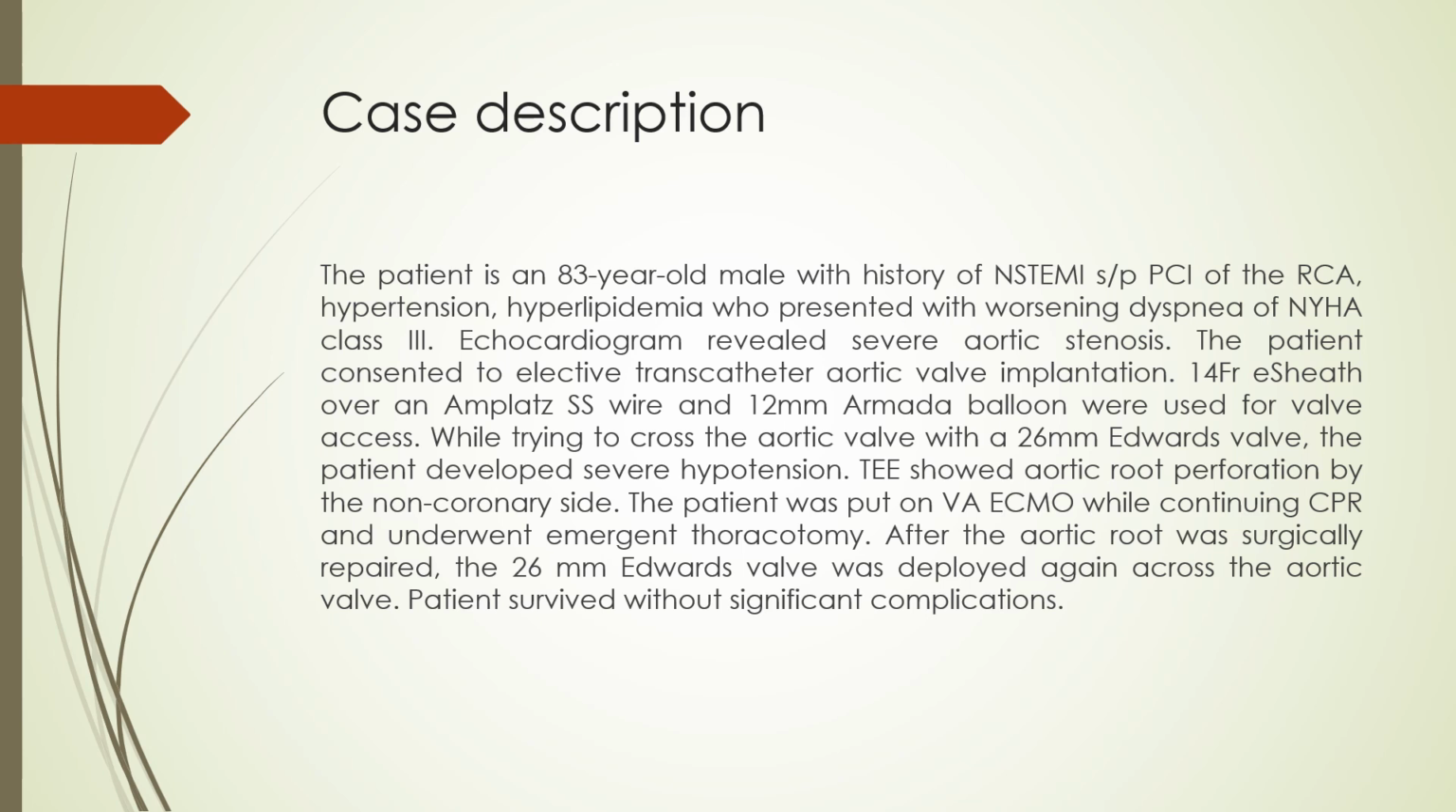A 14 French E-sheath over an Amplatz SS wire and a 12 mm Armada balloon were used for valve access. While trying to cross the aortic valve with a 26 mm Edwards valve, the patient developed severe hypotension. TEE showed aortic root perforation by the non-coronary side.